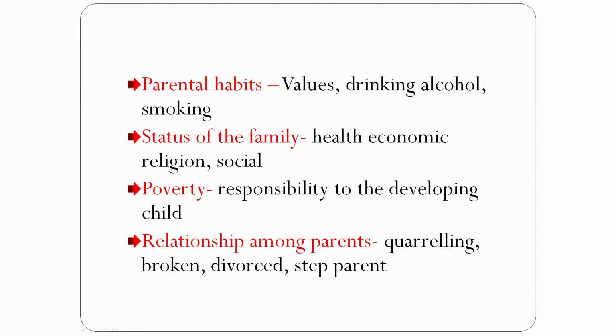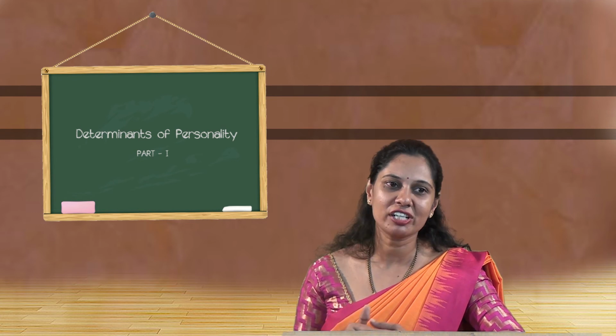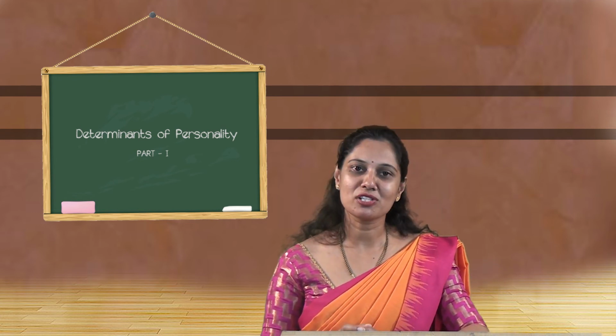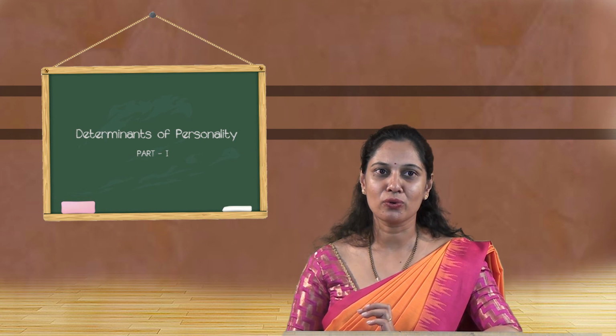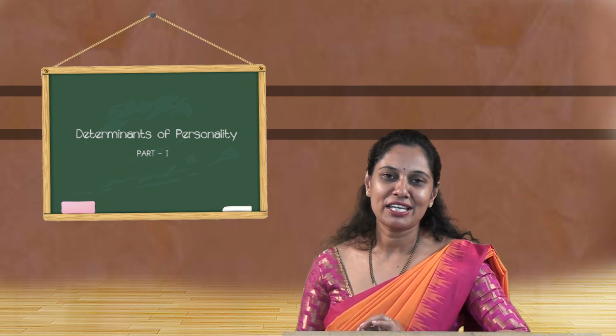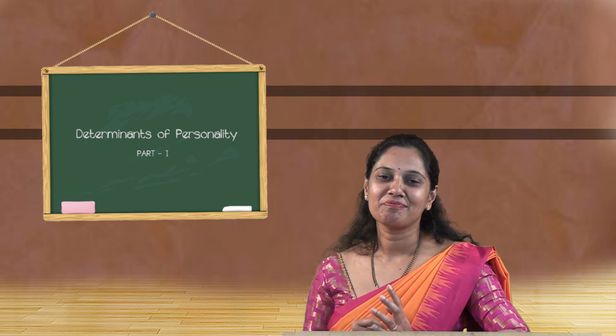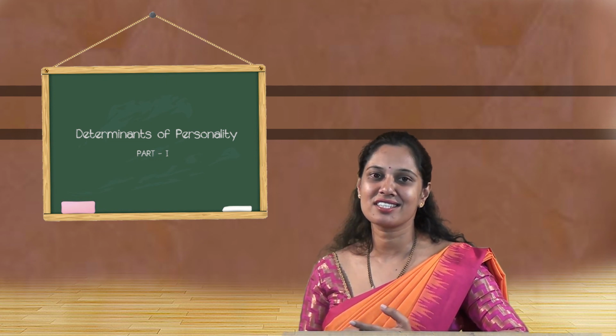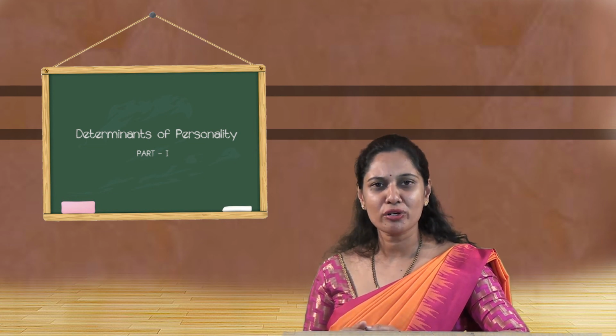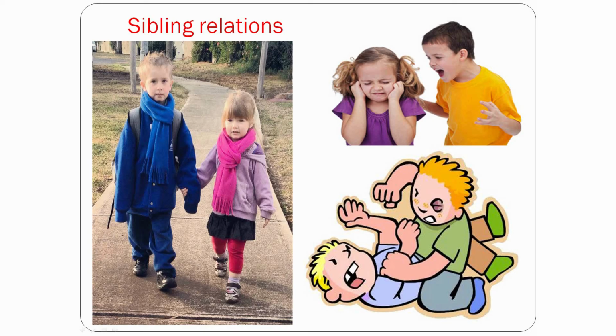And sometimes it can be the relationship between the people in terms of divorce, or desertion, or a relationship with a step parent. The attachment would be much less, or compromising with the step parent would be very tough. And sometimes a broken family also plays a major role. We can also consider the sibling relations we have, whether brother and sister, sister and sister, or brother and brother. This also contributes to the development of your personality.